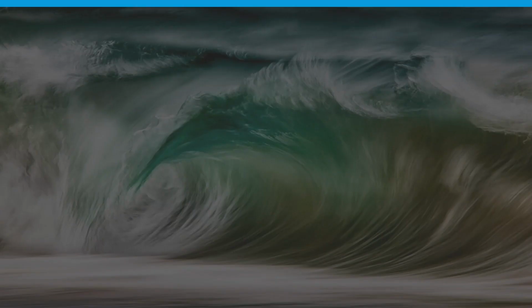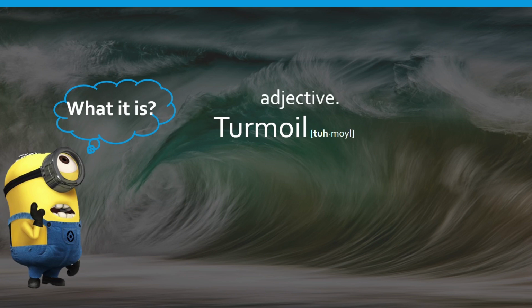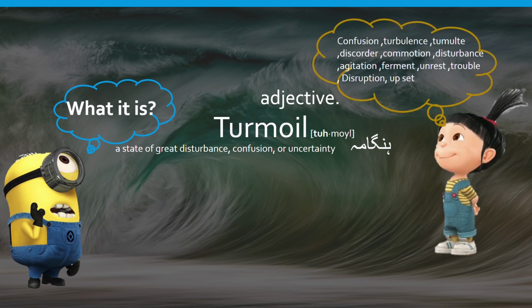So here is the next picture. Oh my god, this looks amazing. It's like a storm. So the word is turmoil, and it has a perfect relationship with the picture. That is a noun, and it is pronounced as turmoil, a state of great disturbance, confusion, or uncertainty. You can say a storm in the mind. In Urdu, it means hangama. It has different synonyms like confusion, turbulence, disorder, commotion, disturbance, agitation, and so on.